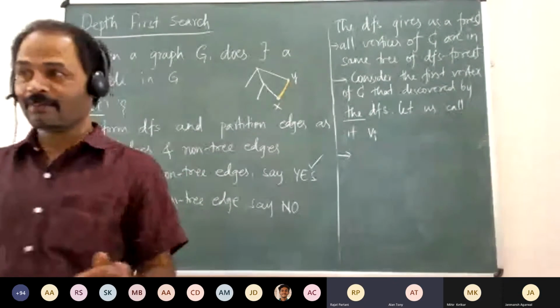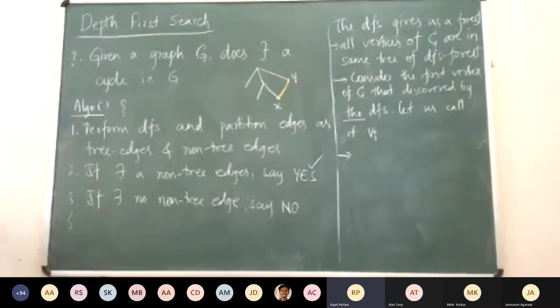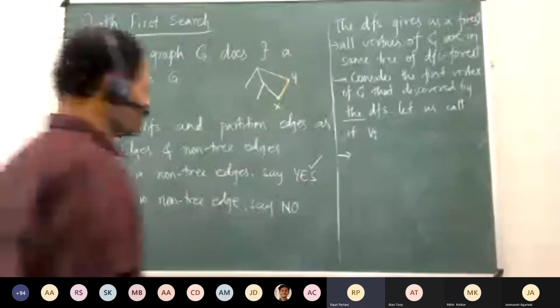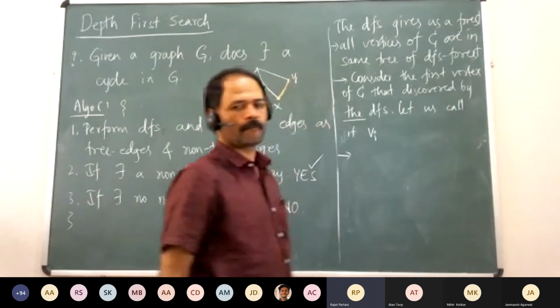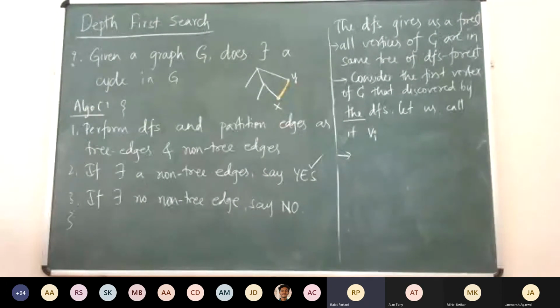Not necessarily, right? It might not use any edge of the cycle. We can say the finishing time of this edge is greater than the discovery time of all the later edges. That is also true.